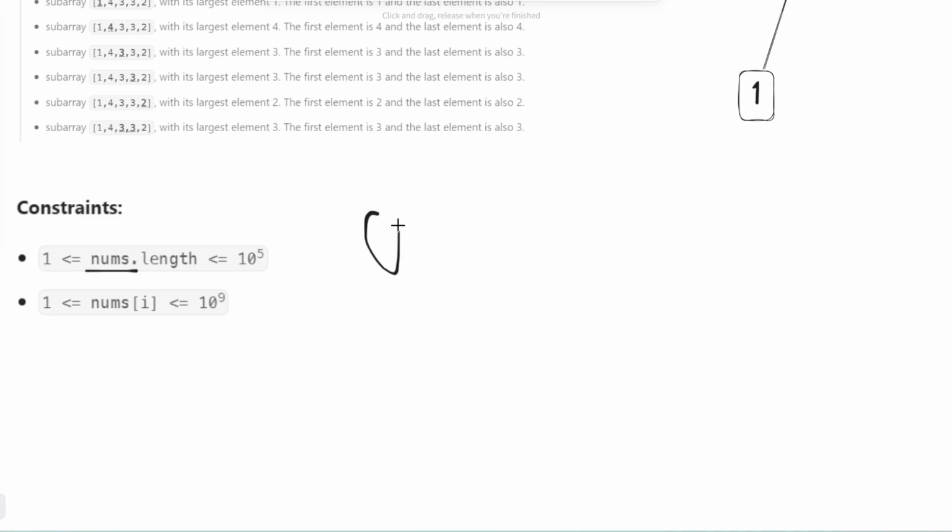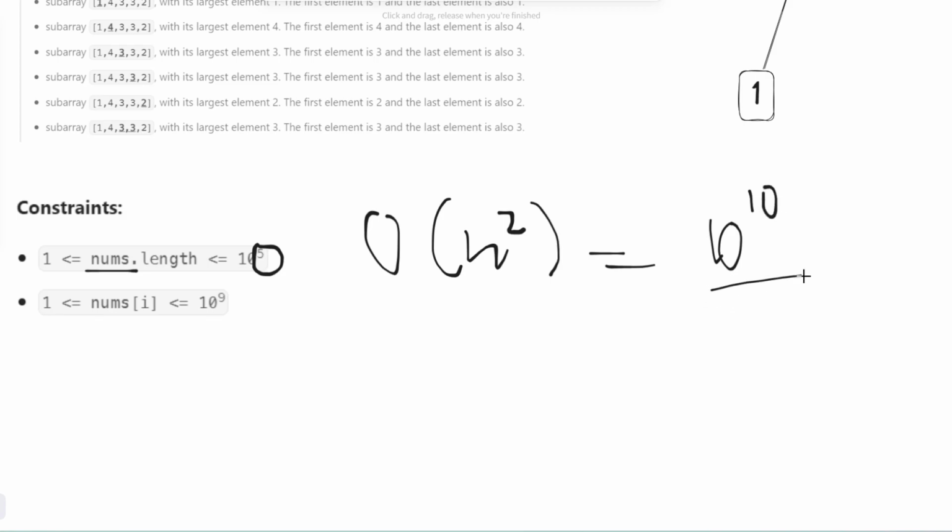And the reason for that is that if your algorithm is only n squared, then this 10 to the fifth will become 10 to the 10th. And usually when your time complexity is this way, it is a sign that it will time out when it actually runs the test case when the length is extremely long. So we definitely want to avoid that, keep that in mind, and come up with some kind of O of n or n log n solution.